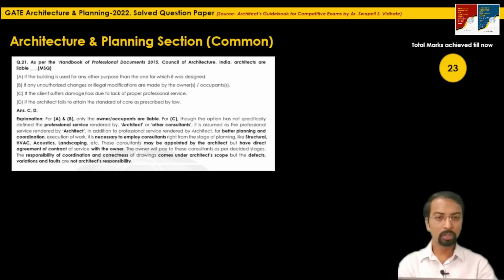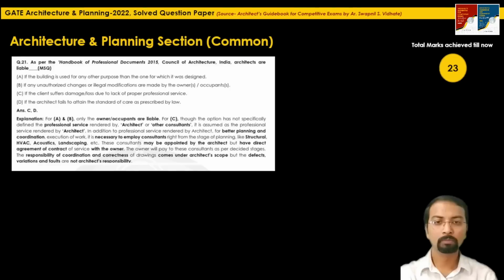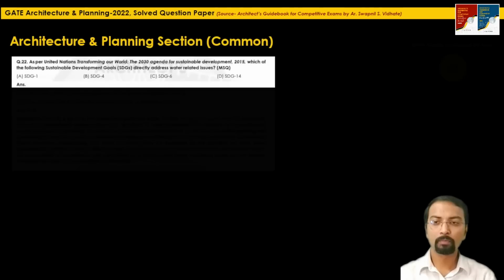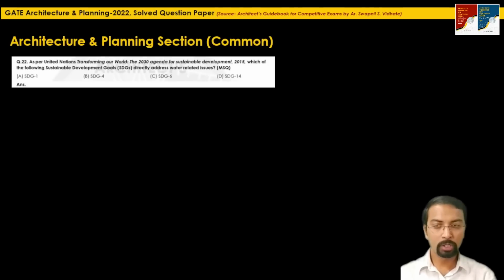Let's go to the next question. The next question is question 22. As per United Nations Transforming Our World, the 2030 Agenda for Sustainable Development 2015, which of the following Sustainable Development Goals, SDGs, directly address water-related issues? The options are Goal 1, 4, 6 and 14.